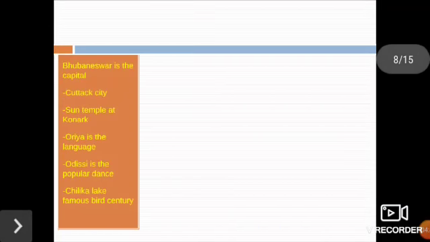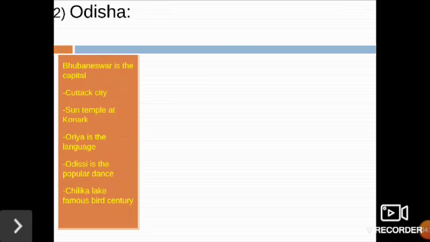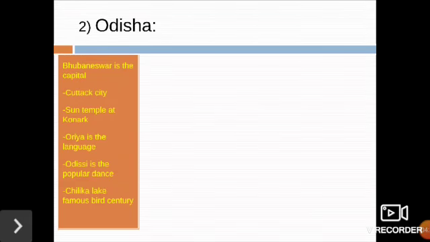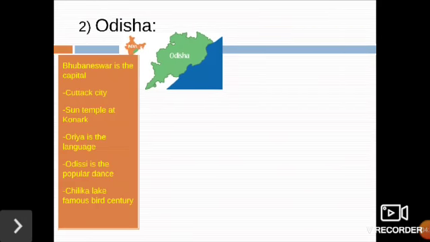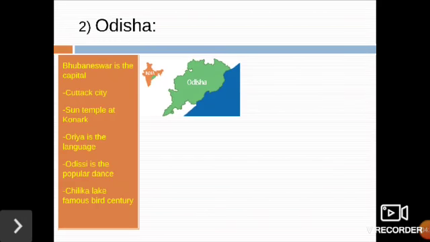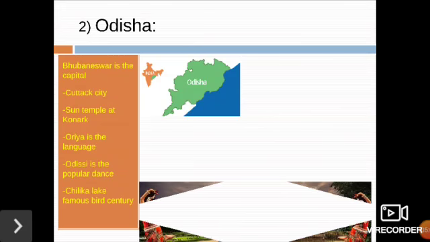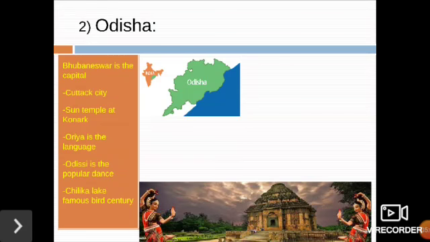Now we will learn about the state Odisha. Bhubaneswar is the capital of Odisha. Cuttack is an important city and center of business and industry. The famous Sun Temple at Konark is a popular tourist spot. Odissi is the popular classical dance of the state. Men wear dhoti kurta while women wear sari and blouse. Oriya is the language spoken here.